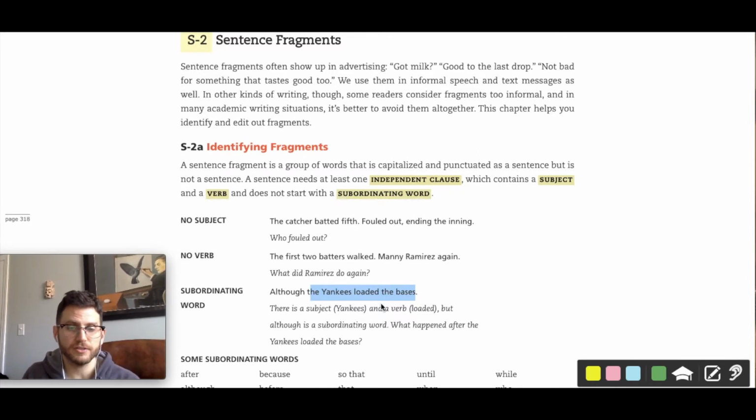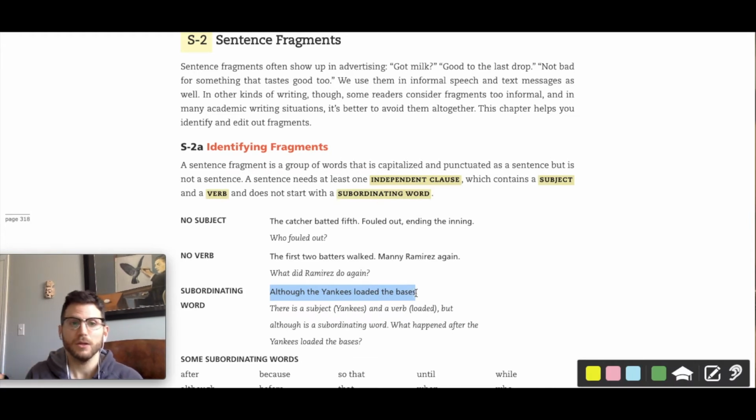Bases is my object. But this clause, the Yankees loaded the bases, begins with although. And in that video on prepositions and conjunctions, I explained that dependent clauses always begin with a subordinating conjunction. And that's what although is. So all I have here is a dependent clause with nothing after it.